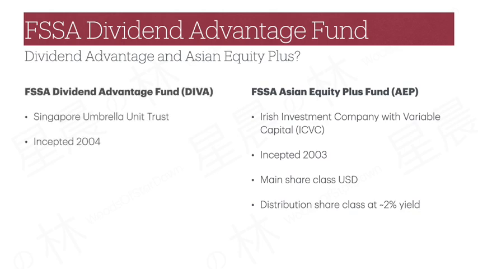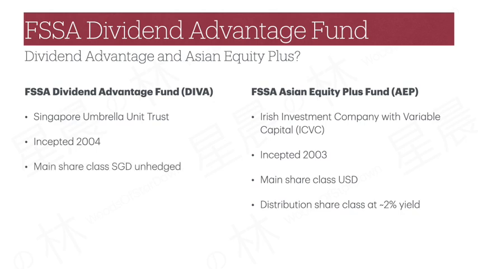Now, my take of what likely happened for DIVA is that a year later in 2004, the team wanted to get a better market share in the Singapore retail market, and therefore considered rolling out AEP in Singapore. There are advantages to having a Singapore-domiciled fund, such as getting into CPF's list of investments, etc., and there is no need to duplicate efforts. Hence, creating a Singapore feeder fund that invests directly into AEP was the way to go.